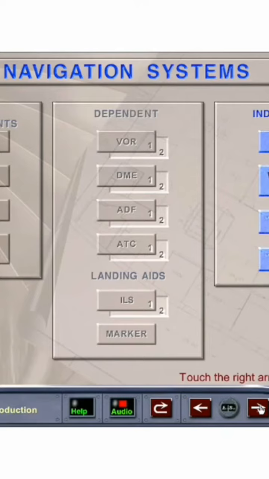Independent systems, such as radio altitude, the weather radar, the ground proximity warning system, and the traffic collision avoidance system, provide data without reference to any ground installation.